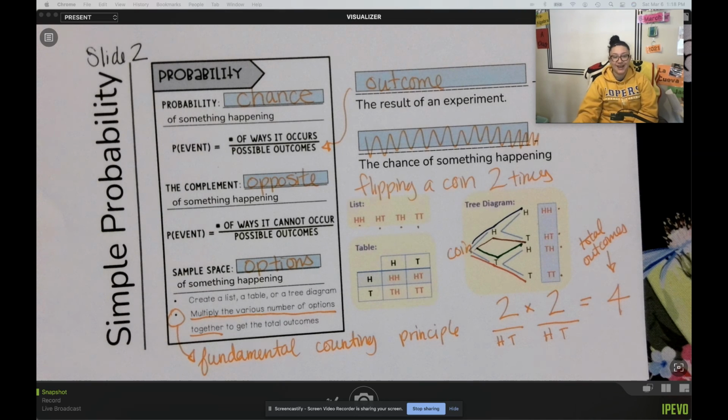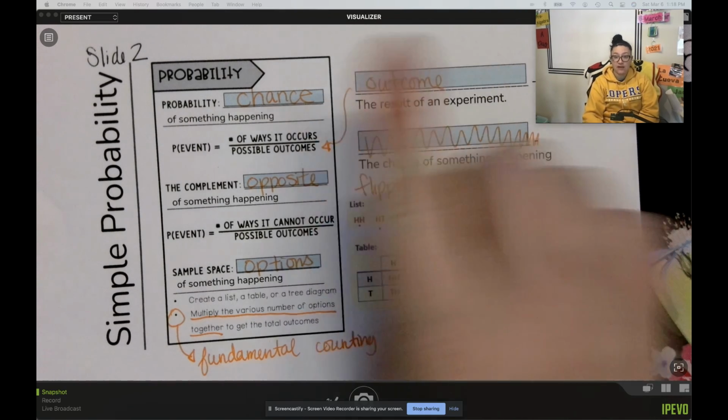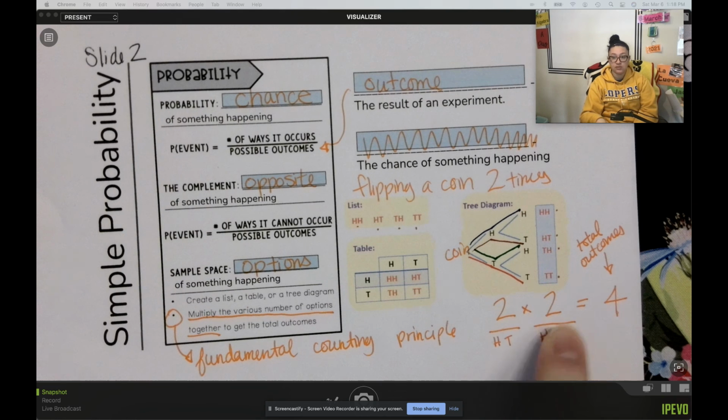That's all right. So go ahead, make sure you have all this copied down onto your Desmos. Pause the video if you need to. Otherwise, let's move over to slide 3 and watch the next video.